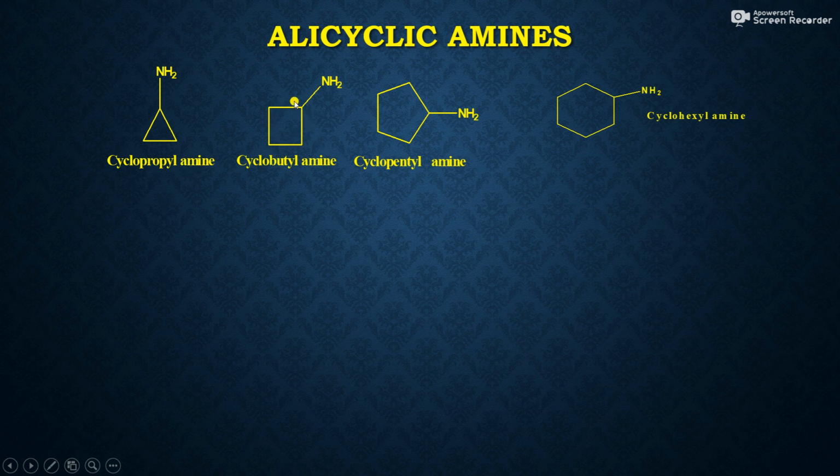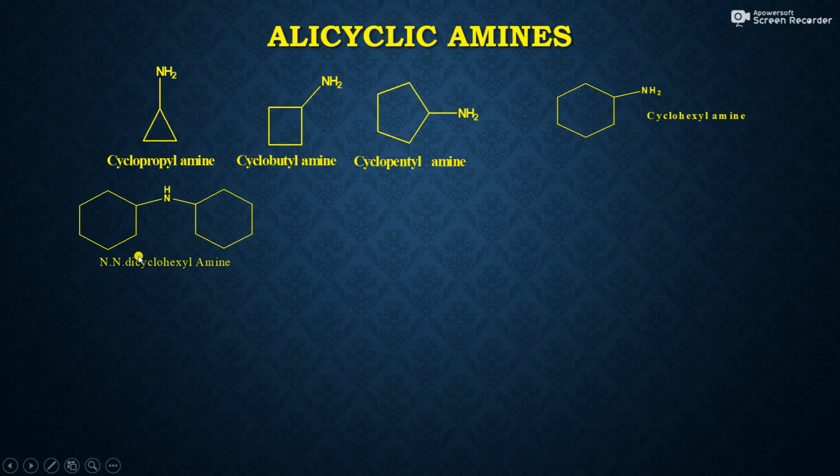This is a 4-membered ring having an NH2. It is cyclobutylamine. This is a five-membered ring or pentagon, attached to NH2. Therefore, its name is cyclopentylamine. And the next one is cyclohexylamine.